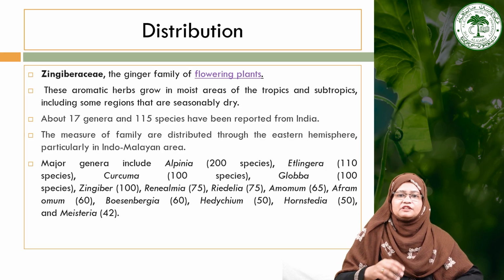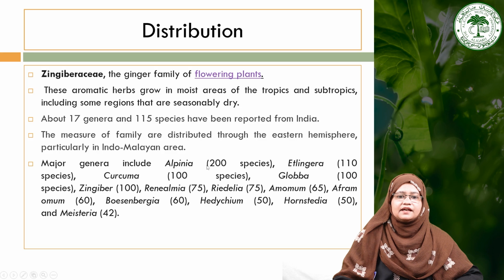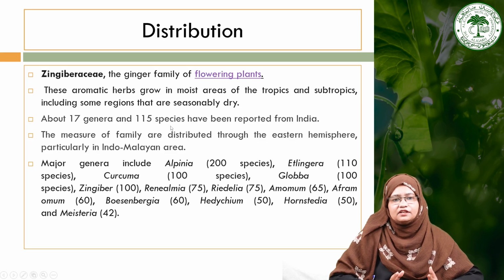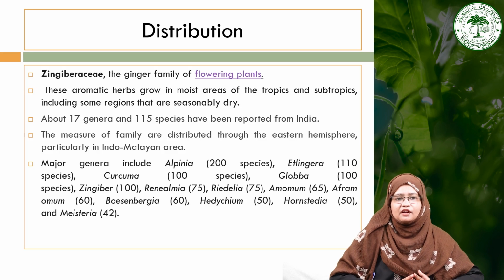The major genus of this family is Alpinia, which has about 200 species, followed by Alpinia, Curcuma, Globba, Zingiber, Roscoea, and so on. Among these, India has around 115 species with 17 genera. So this is the distribution of this family, mainly in the tropics and subtropics, and particularly in the eastern hemisphere, the Indo-Malayan area of the world.